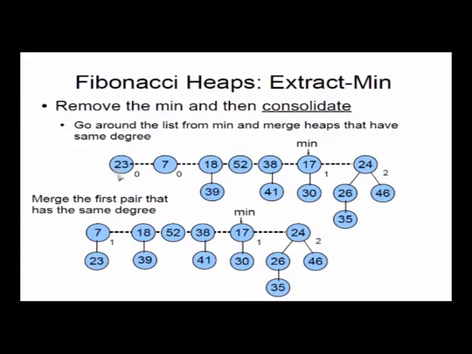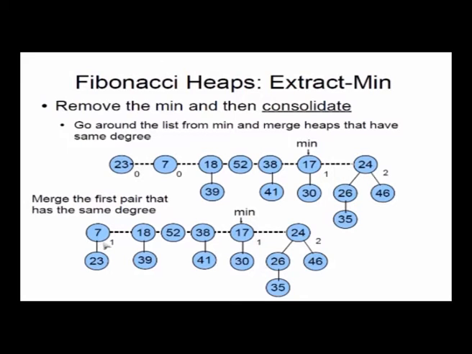23, what is the order? 0. So now I have 1, 2, 0, all different, so no problem. Then I come to 7. What is the order of 7? It is 0. Now for the first time I found 2 nodes with the same order. When I find two nodes with the same order, I merge them. How do I merge them? Take the one with the smaller key and make it the parent of the other one, just like in a binomial heap. So put 23 under 7.